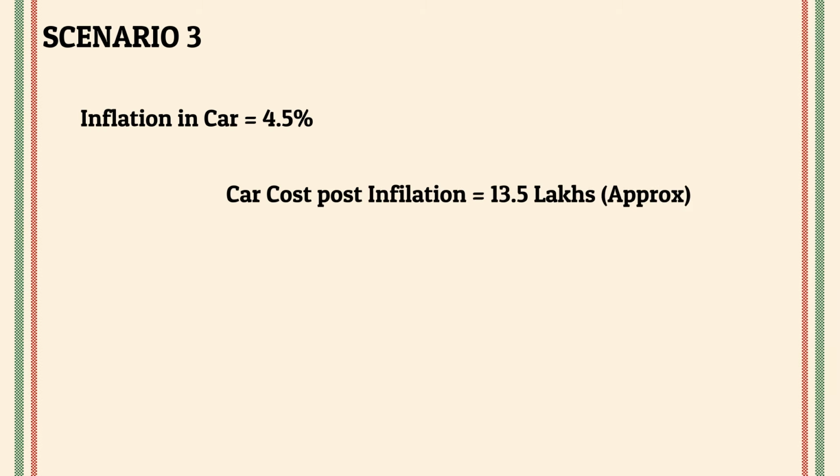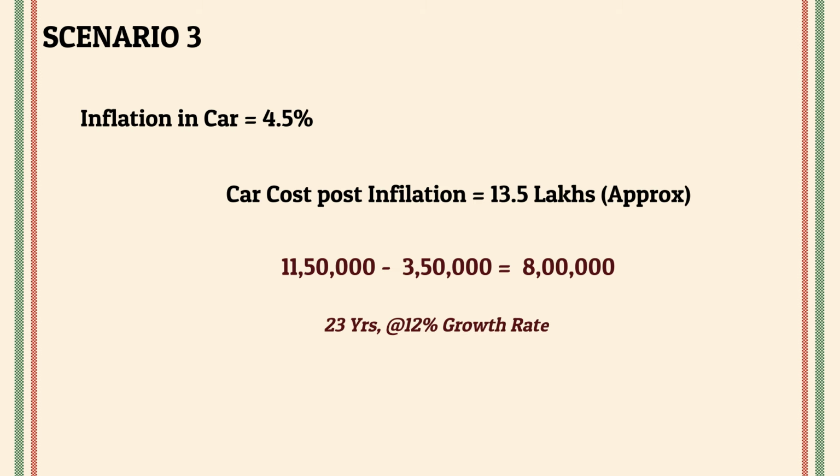The inflation on cars in India has been 4.5% for more than a decade now. So in 7 years, that 10 lakh rupees car would cost you about 13.5 lakh rupees. So the cost goes up by 3.5 lakh rupees. Let us reduce that from the savings of scenario 3. So the savings of 11.5 lakhs now, after reducing these 3 lakh rupees, becomes 8 lakh rupees. Even this 8 lakh rupees invested for 23 years at 12% rate of return will generate 1.10 crore.